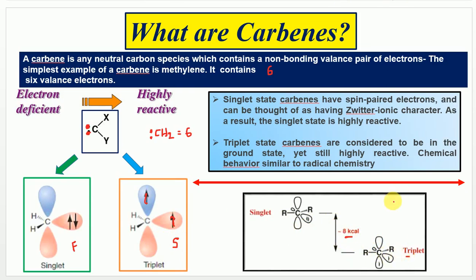So here you can see the singlet state of carbenes has spin-paired electrons, so it tends to exist with zwitterionic character, and as a result these are highly reactive.